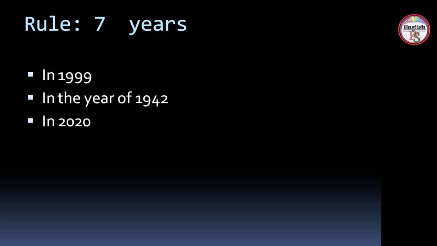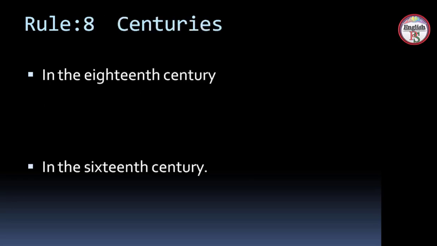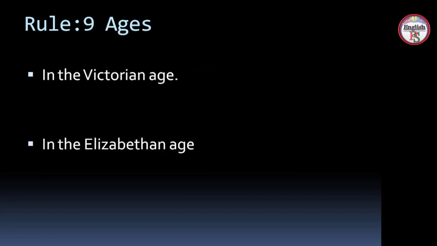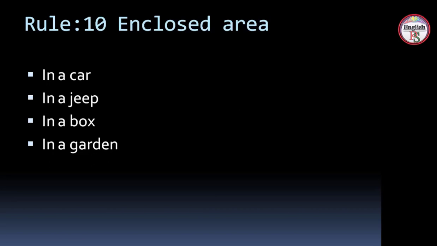For describing years: in 1999, in the year of 1942, in 2020. Before centuries, we will use "in": in the 18th century, in the 16th century. Rule number 9, before ages, if you want to say about any age: in the Victorian age, in the Elizabethan age.